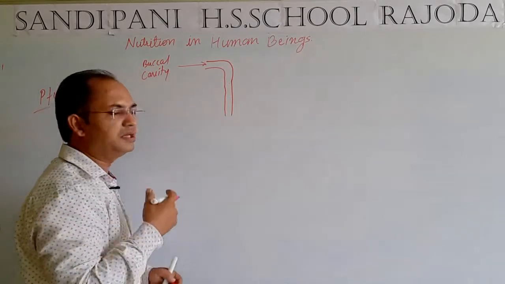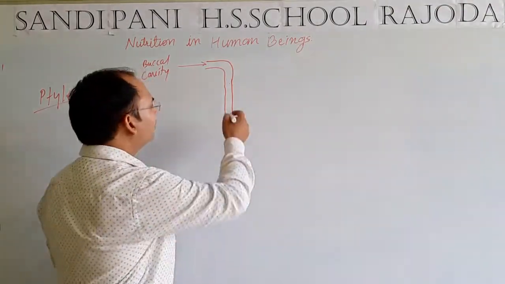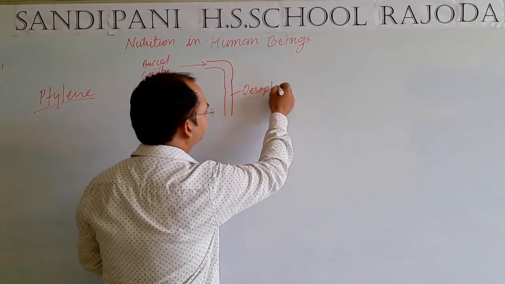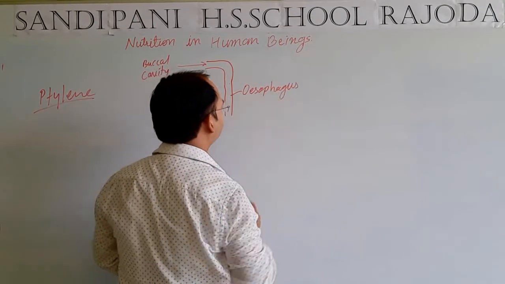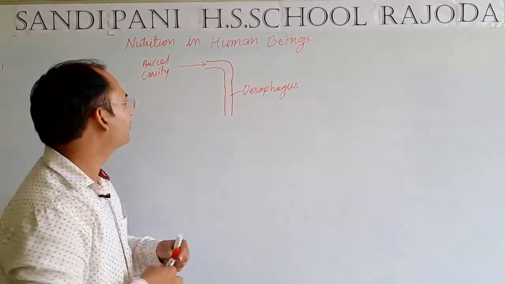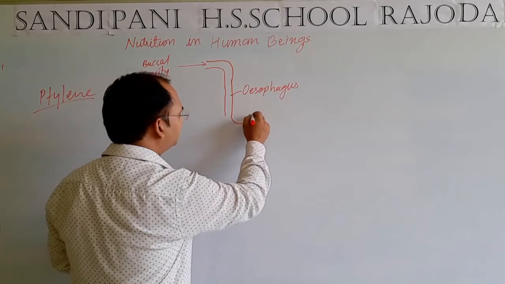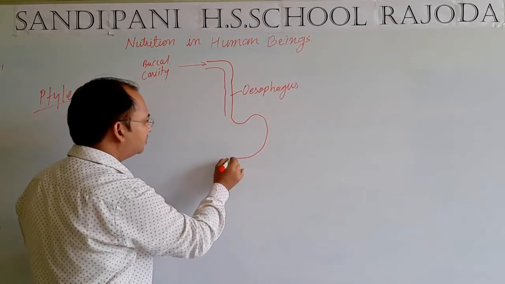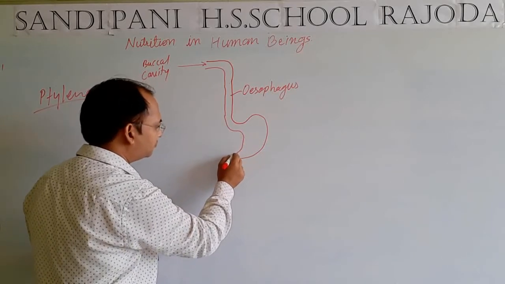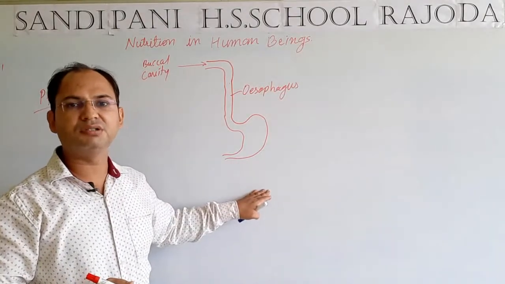This is our food pipe, just below the buccal cavity. This food pipe is known as the esophagus, or in general we call it the food pipe. The food pipe is connected to the upper end of the stomach. This swollen part is known as the stomach.